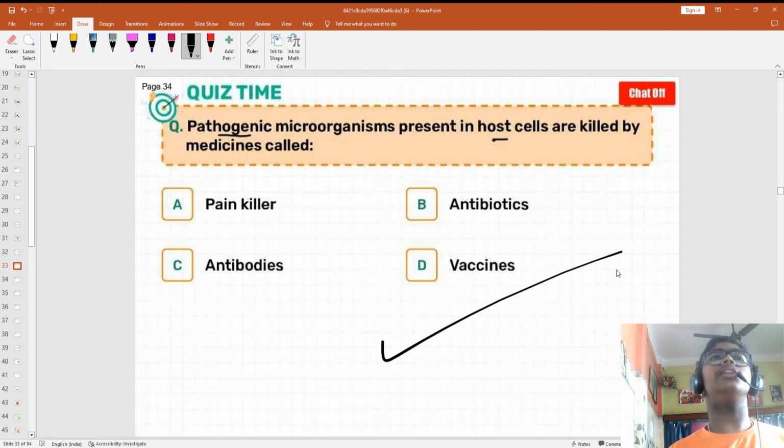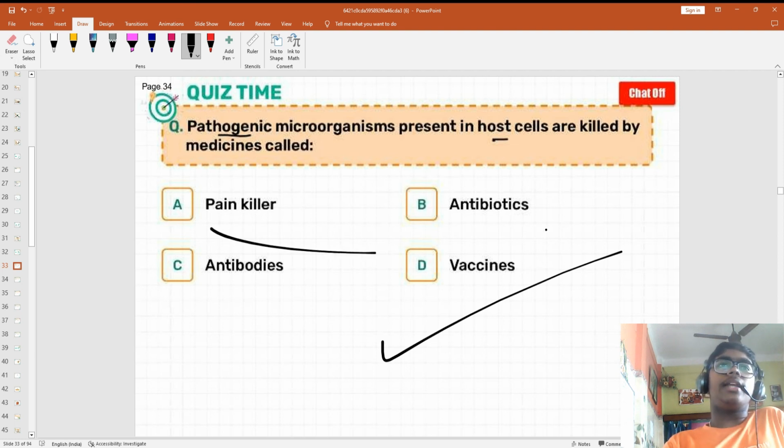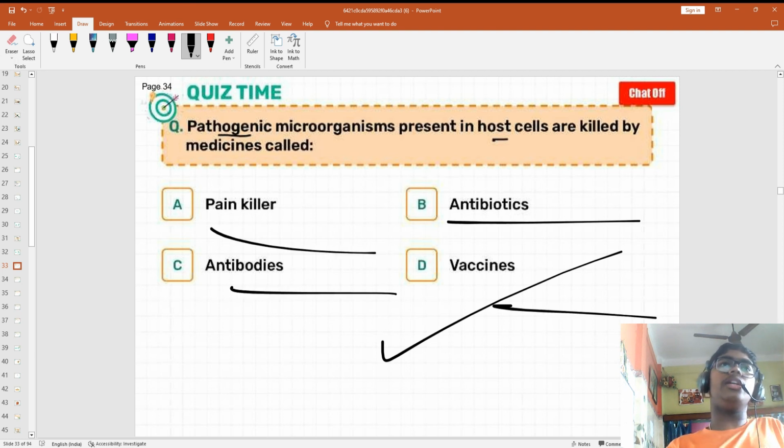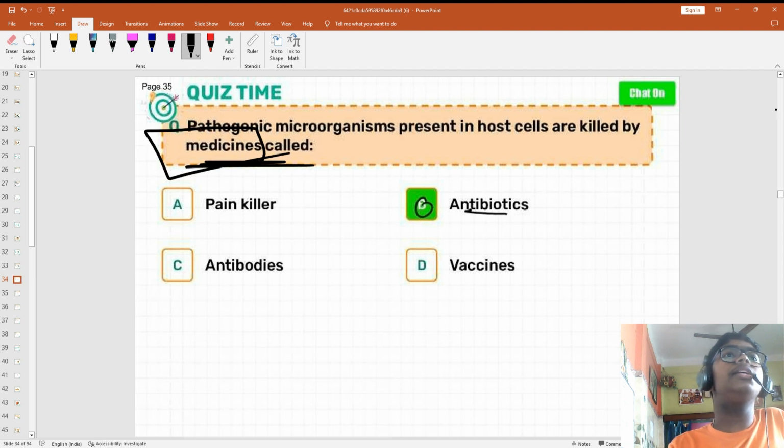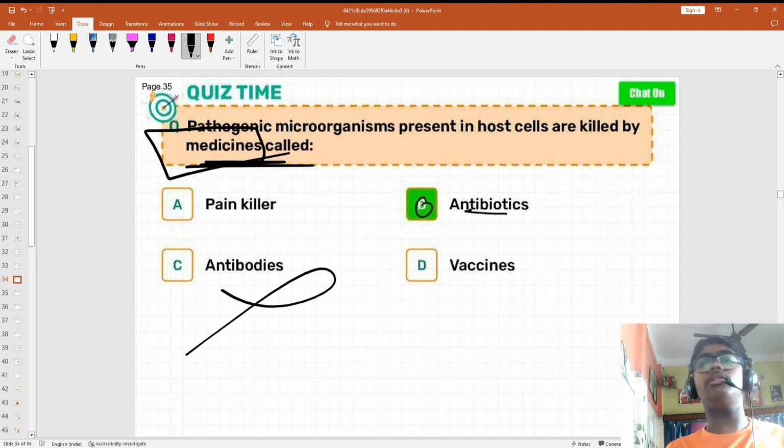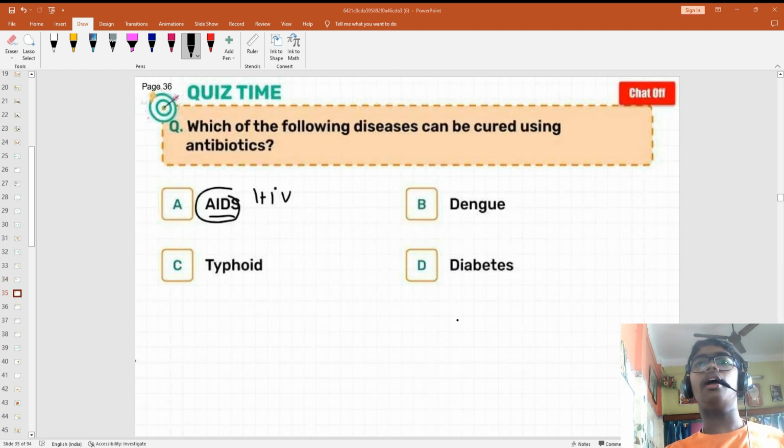Pathogenic microorganisms present in our cells are killed by painkillers, antibiotics, antibodies. Who is killing it? Antibiotics. Pathogenic medicines, it is not telling. It is telling medicines. See the question. It will not be antibiotics. Sorry, antibodies. Okay, tell this one.